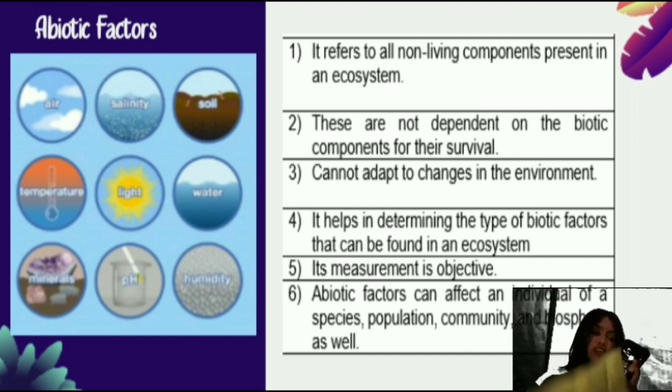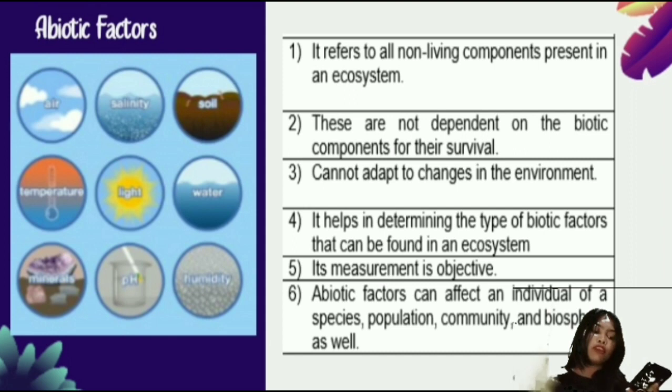So number 4 is it helps in determining the type of biotic factors that can be found in the ecosystem. Just like the biotic factors, you can determine abiotic factors in the environment if you can see the components, or you can tell the components as the abiotic factors.